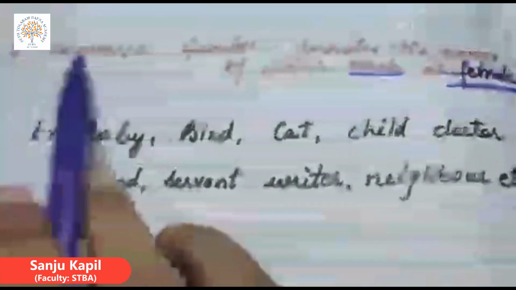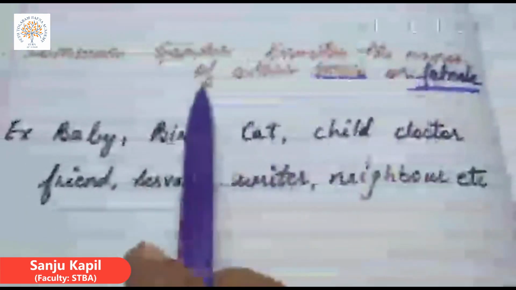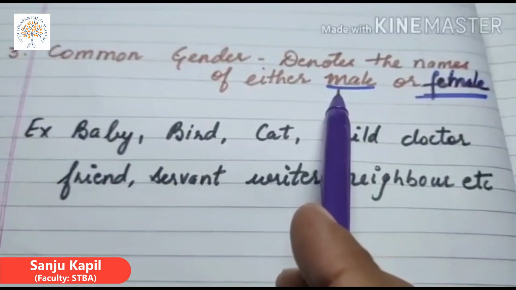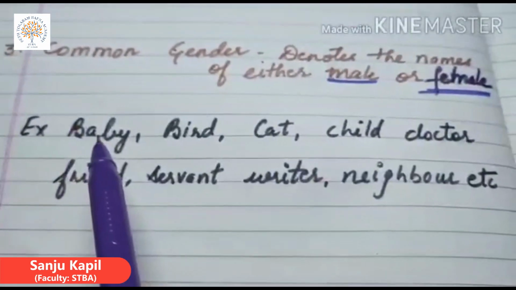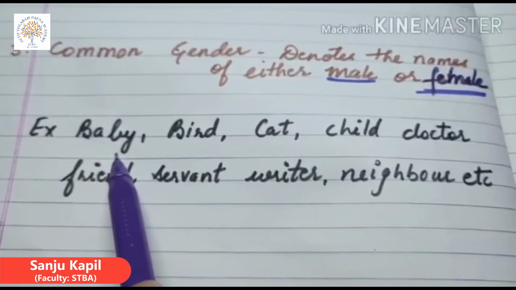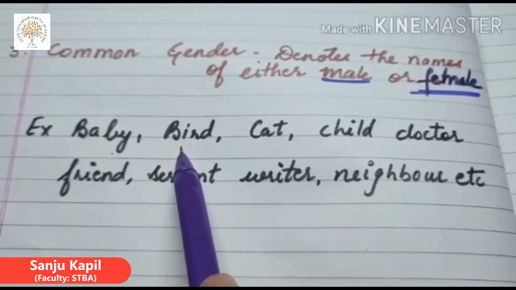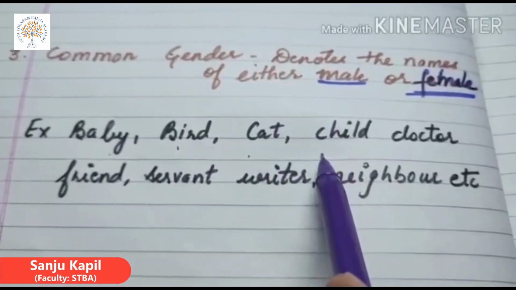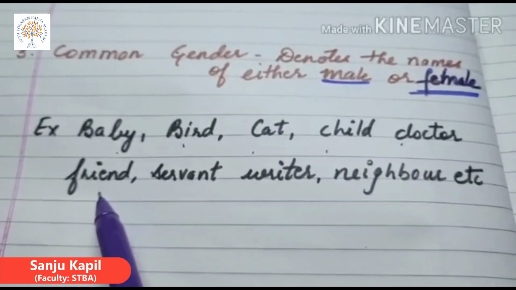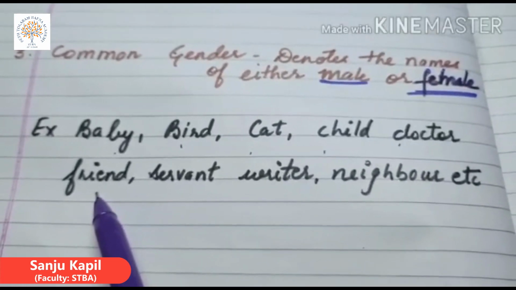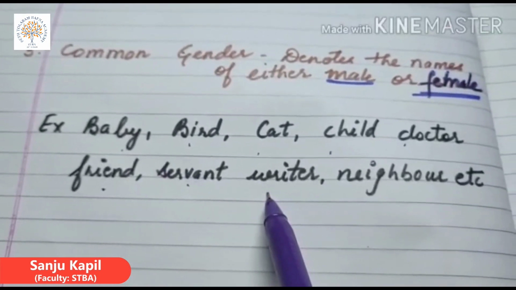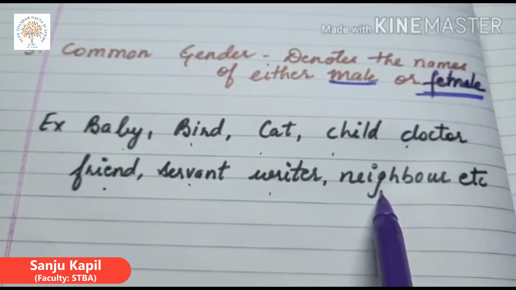Third one is common gender. Common gender denotes the name of either male or female. For example, baby, bird, cat, child, doctor, friend. It can be male or female. Servant, writer, neighbor, and many more.